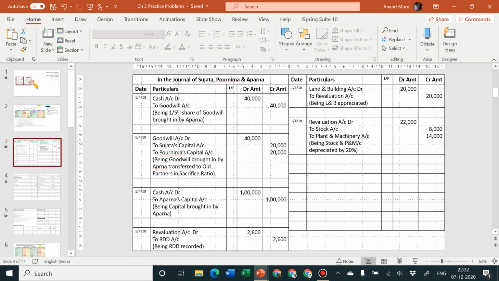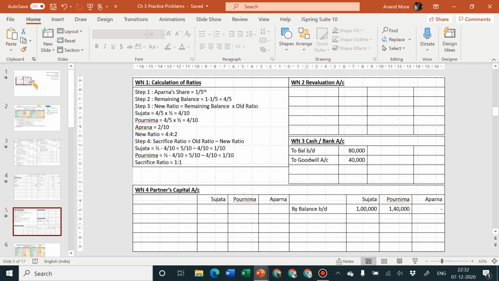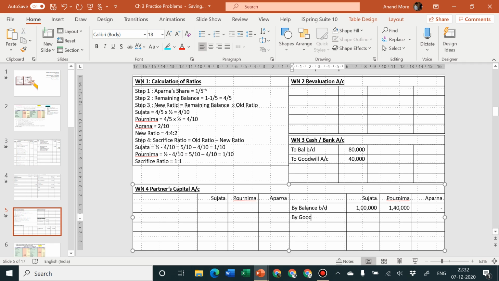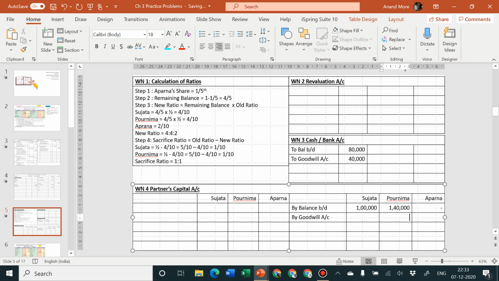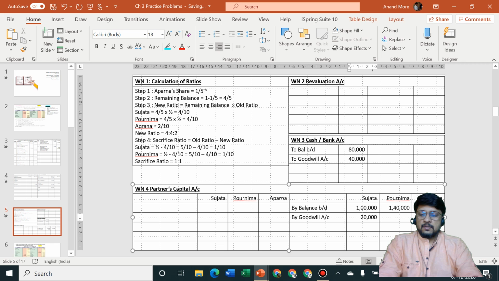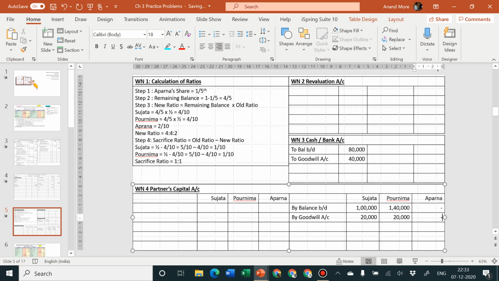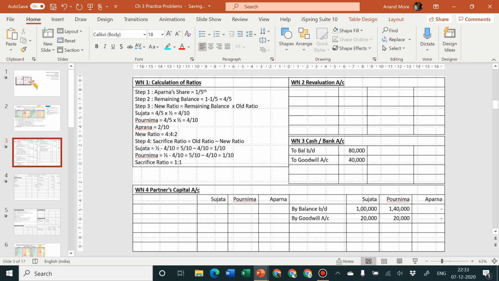Second entry is goodwill account debit. So that imaginary goodwill account in our mind is now getting debited. Earlier it was credited, now it is getting debited, so goodwill account will get cancelled. Goodwill account debit to what? To Sujata's capital and to Purnima's capital. So let us go to partners' capital account credit side. We'll write there by goodwill account. The amount of goodwill account will be how much? We have already calculated the same. Total goodwill is 40,000, so 1:1 to be divided to Sujata and Purnima will be 20,000 and 20,000. And Aparna will get nothing of the same. Okay, so first entry we have posted, second entry we have posted.